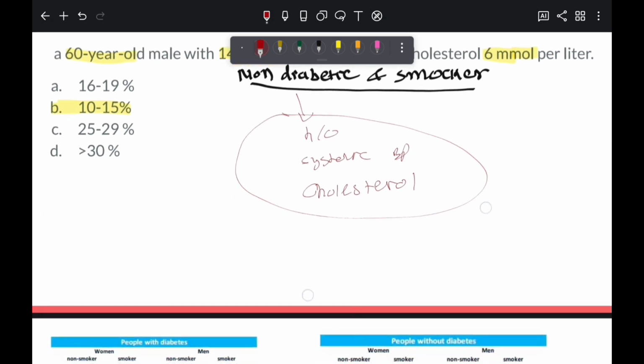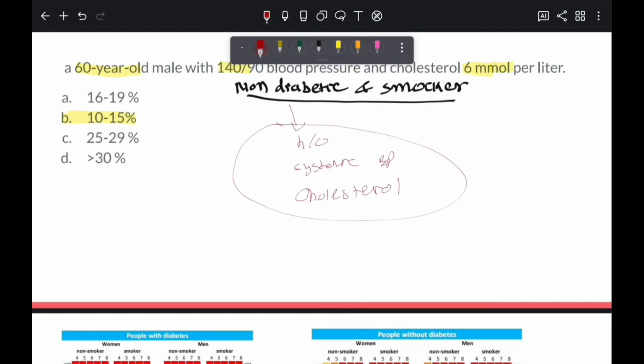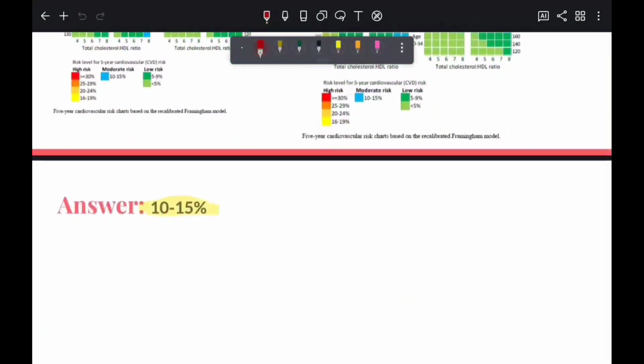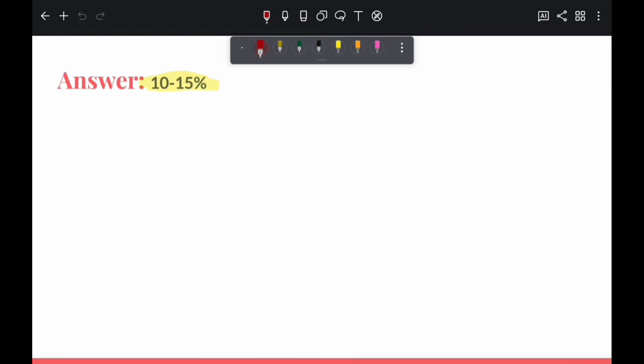This is all you need to ace CVD risk assessment questions on the AMC1 exam. Practice with past papers, and don't worry if you make mistakes now. That's how you learn. That's it for today's lesson on CVD risk assessment.